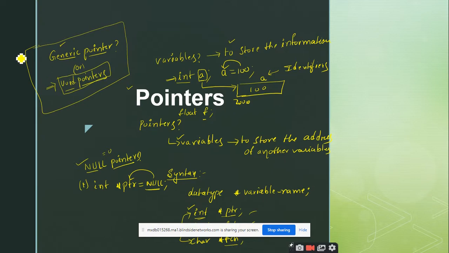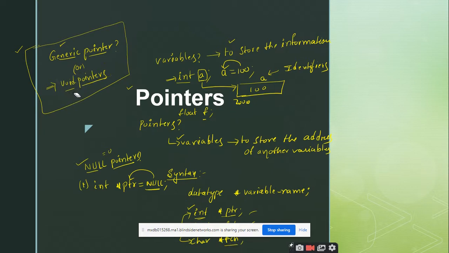So can you see the topic generic pointer in the top left corner of the screen? Yes, sir. Now, as I told, generic pointers are pointers capable of storing the address of any other variable. That means they can store an integer variable address, a floating point variable address, or a character variable address. So the other name for generic pointers is void pointers.